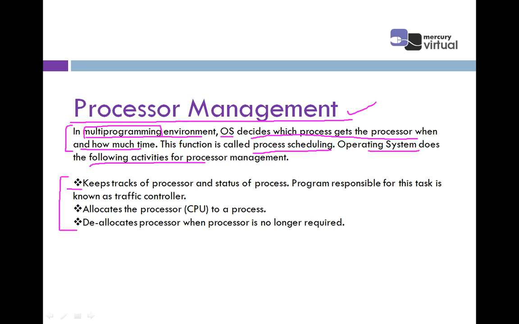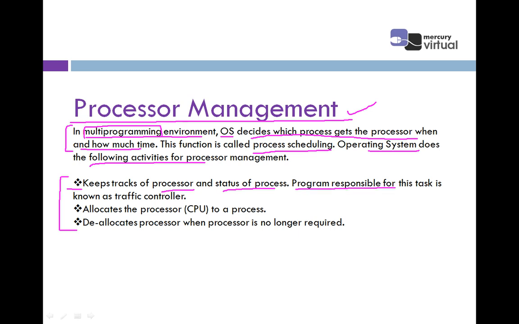The first point says it keeps track of the processor, meaning which processor is used, and the status of the process, whether the process is in the running stage, waiting stage, or terminating stage. So processor management keeps track of the processor and the status of the process, right?